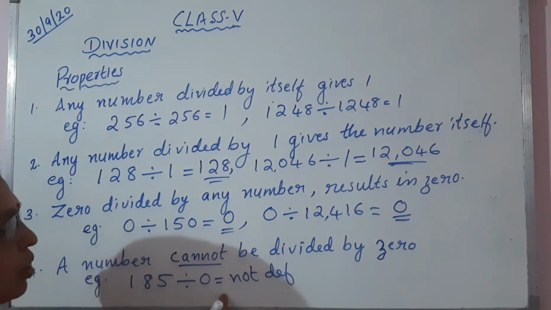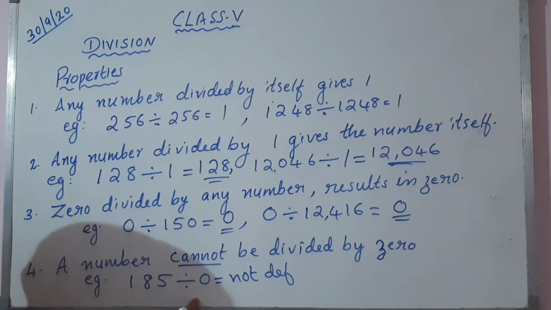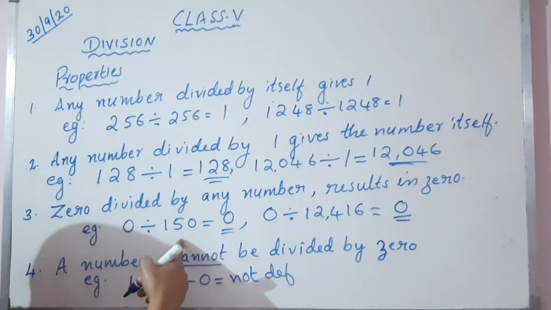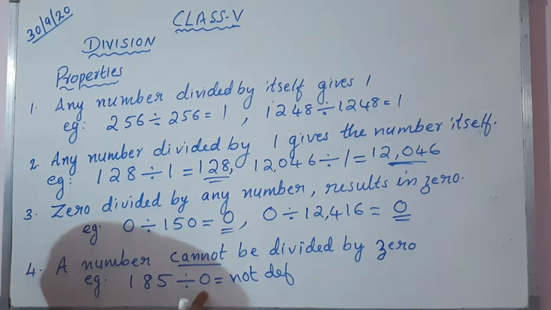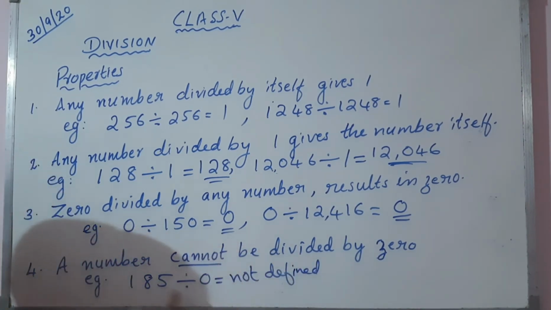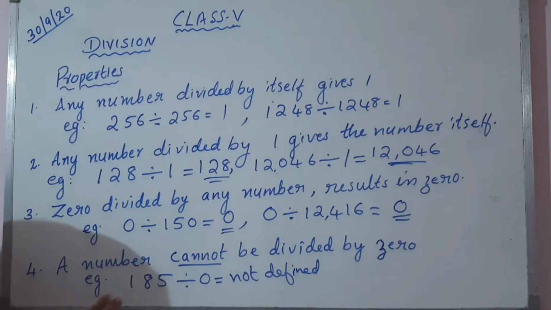Division by 0. Here it is 0 divided by a number. Here a number divided by 0. Here 0 is the dividend and the number is the divisor. Here a number is the dividend and 0 is the divisor. So not defined. Any number divided by 0, we cannot divide a number by 0. So we can write the answer as not defined.